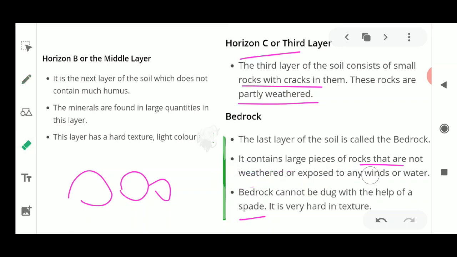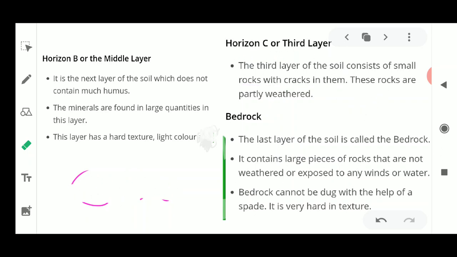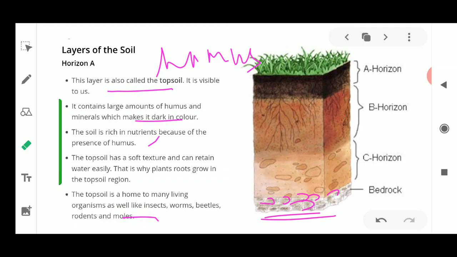Now we saw that the various layers of the soil in the earth's crust have different textures, and different types of particles are present in them.